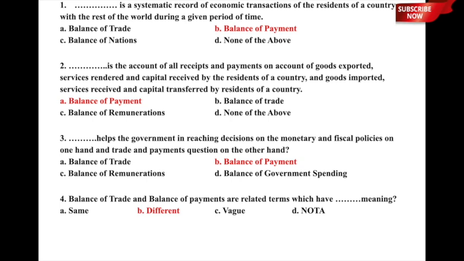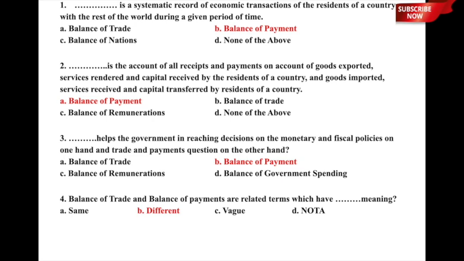So, here the correct answer is nothing but balance of payment, which is a systematic record of economic transactions of the residents of a country with the rest of the world during a given period of time. So, option B, balance of payment, is the correct answer to this particular question. Let us now move to question number 2.